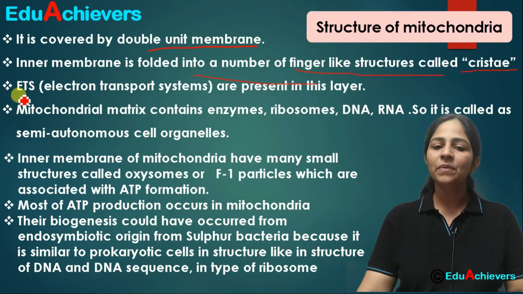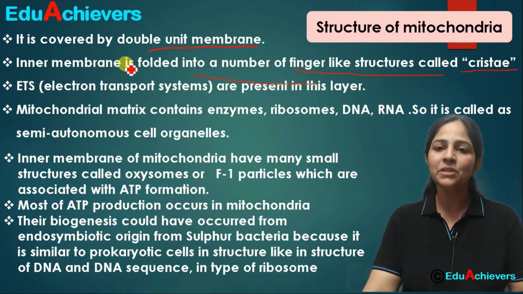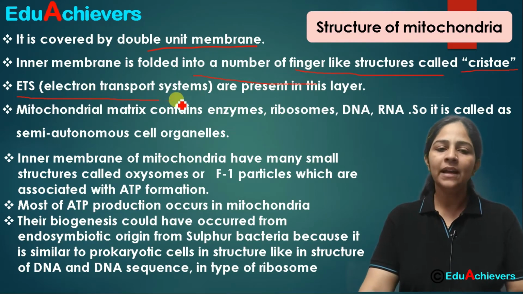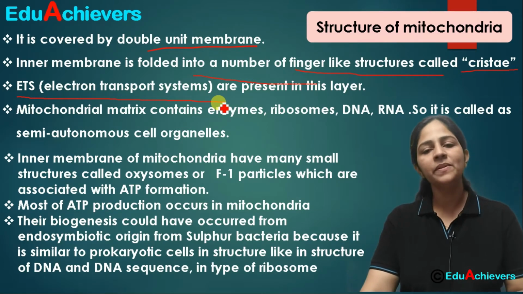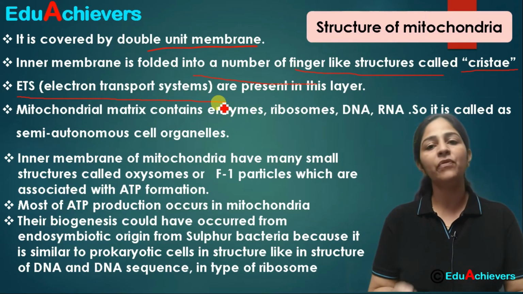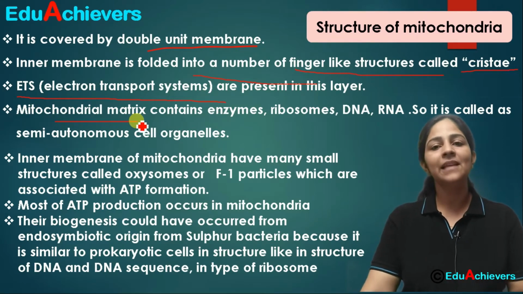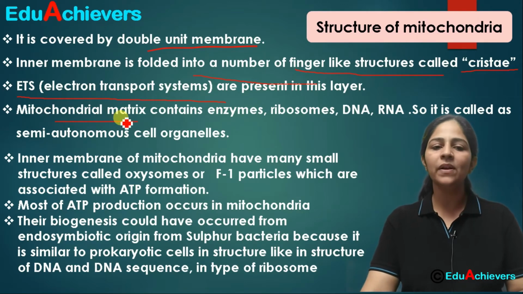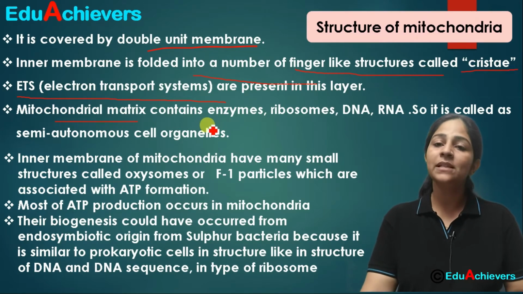Fine. And when we talk about cristae, especially on the F1 particles also, electron transport systems are present. These electron transport systems are involved with the ATP formation. Fine. And when we talk about the mitochondrial matrix, just like a cell has cytoplasm, the fluid present inside the mitochondria is called the matrix. So what does this matrix contain?